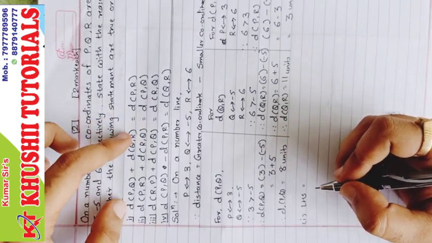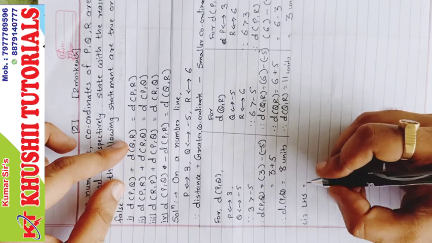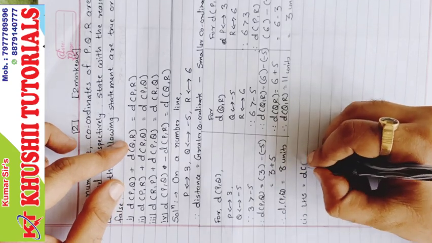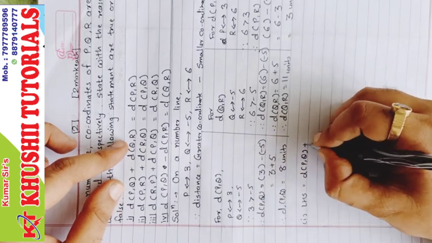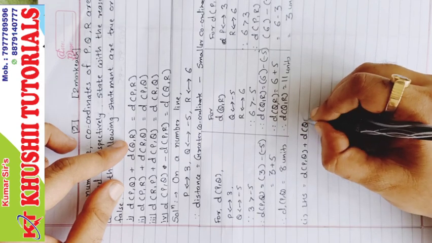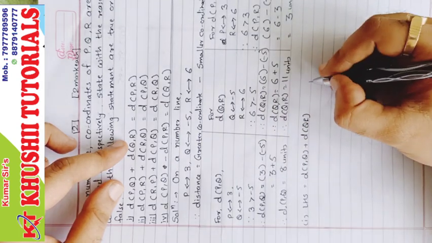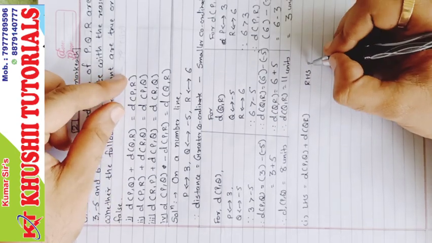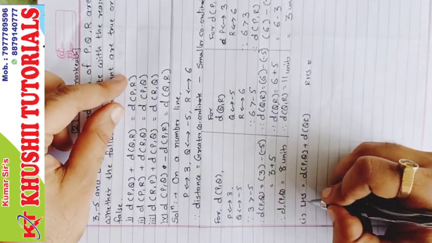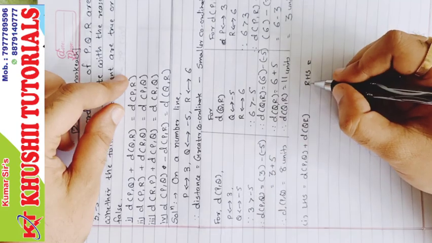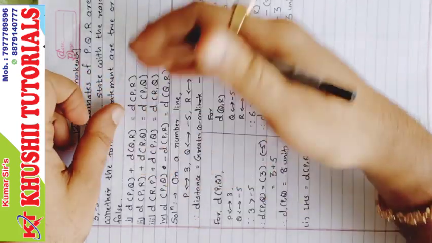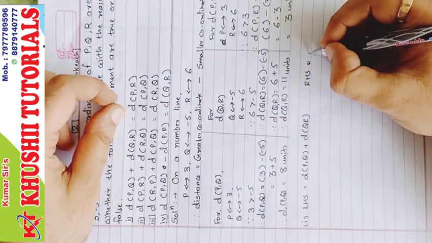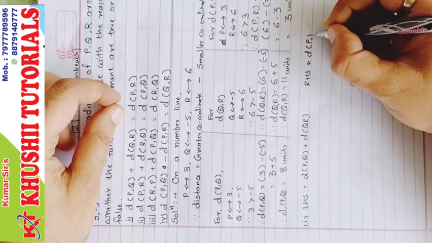On the left hand side of the equal to, we have the addition of two distances: distance P comma Q plus distance Q comma R. Correct? And RHS. RHS stands for right hand side of the equal to. So distance P comma R.